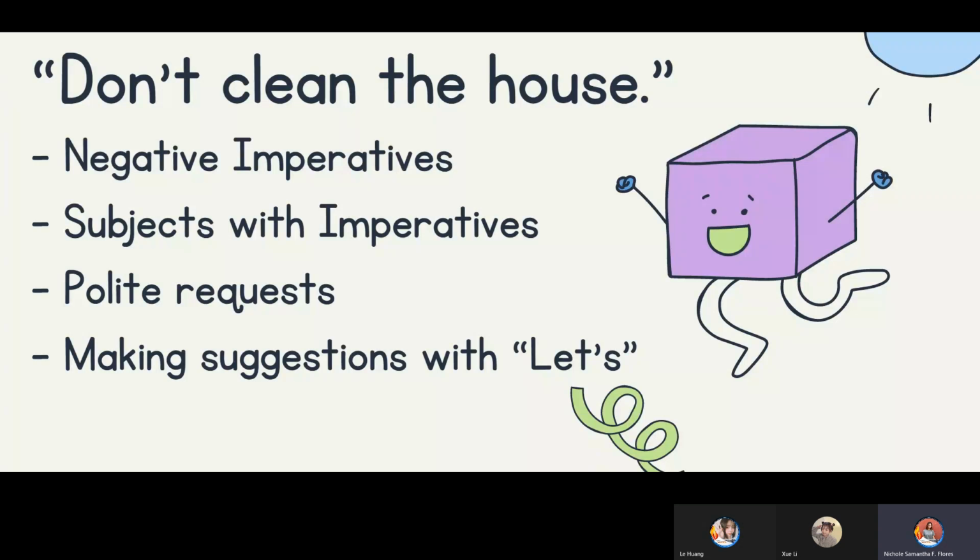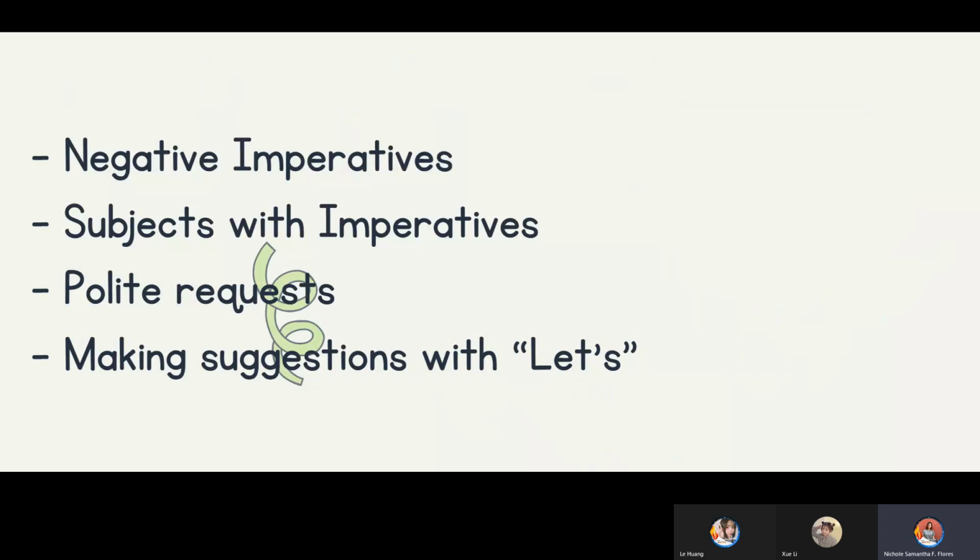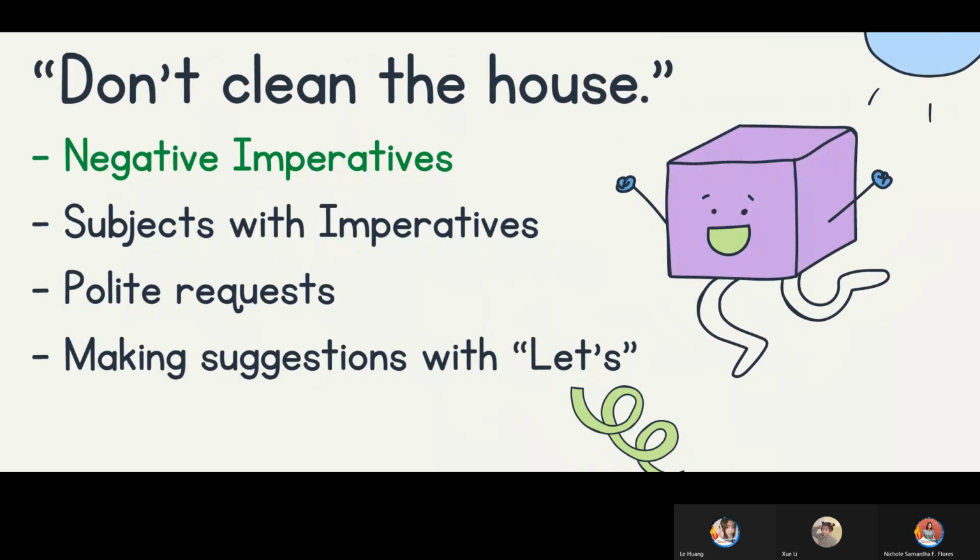Miss Lishwe. I think it's negative imperative. Okay. And what do you think is the verb in the sentence? I think the verb is clean. Okay, thank you. Very good. The word is clean and it is negative imperative because we use the word don't.